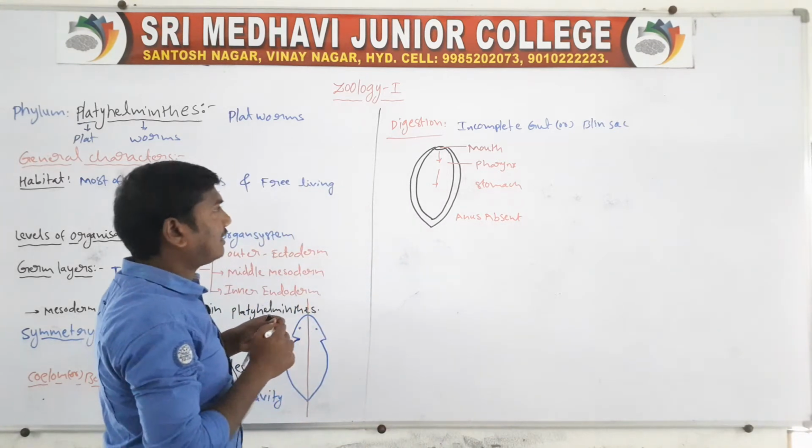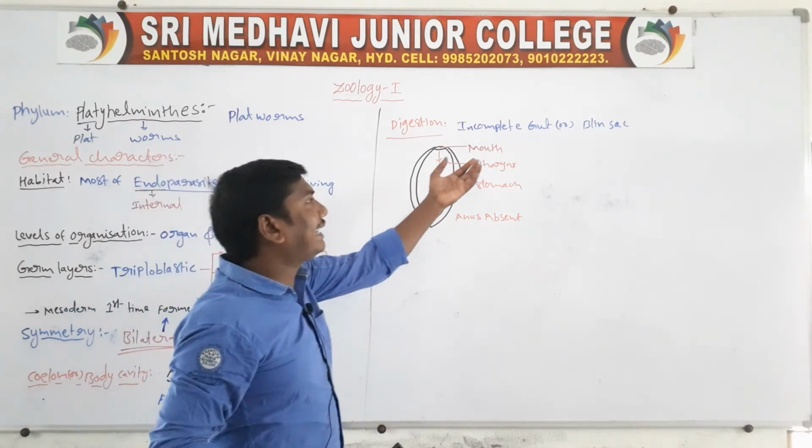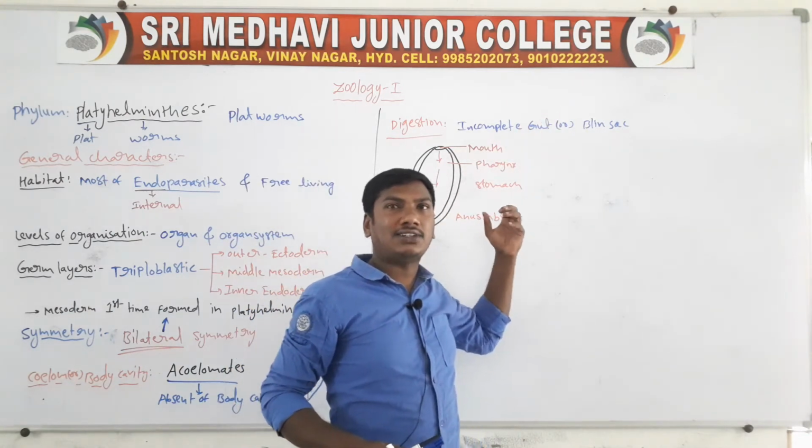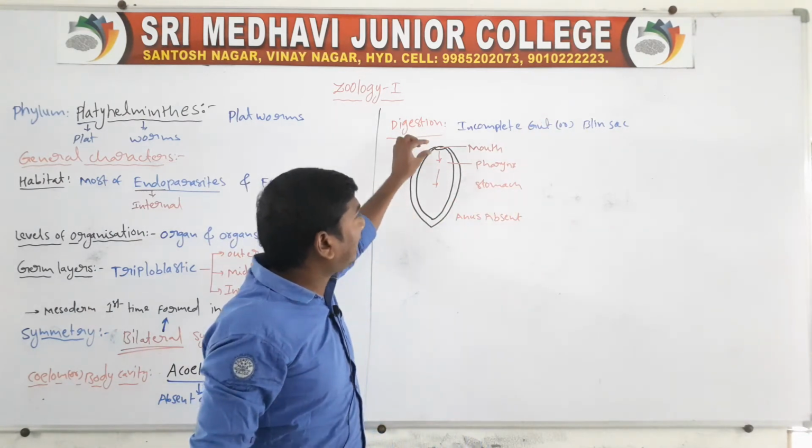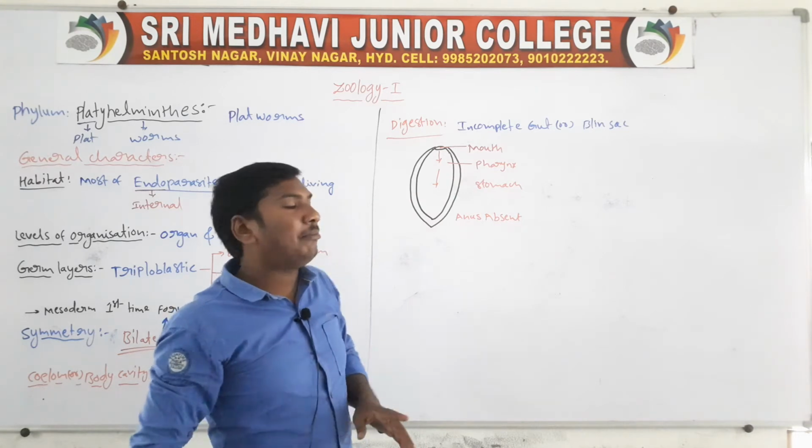So this type of gut is called an incomplete gut because only one opening, the mouth, is present.